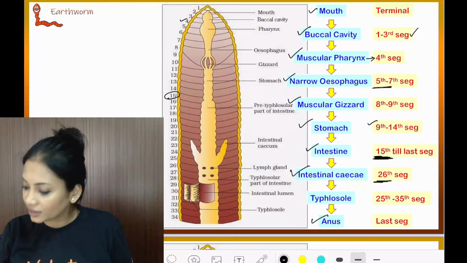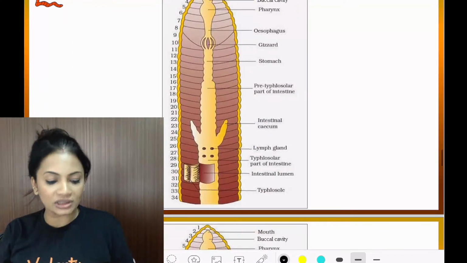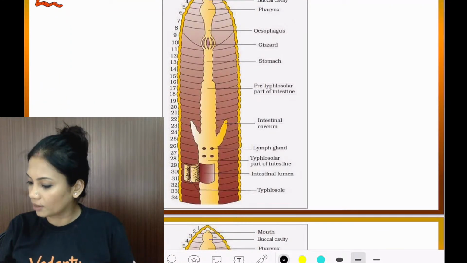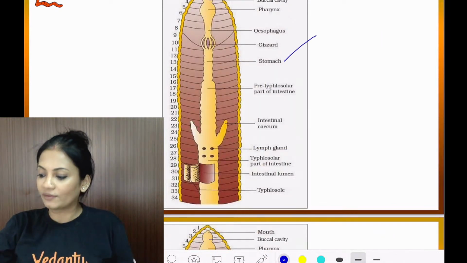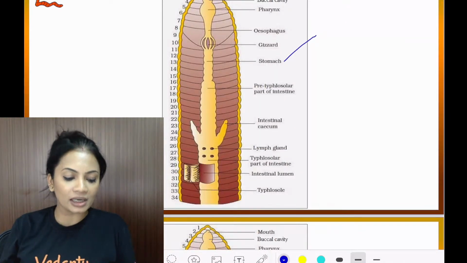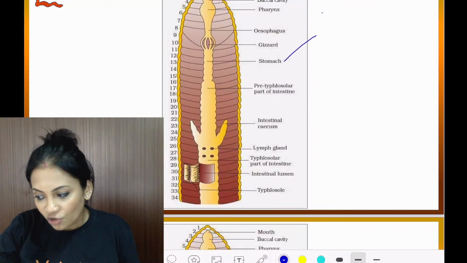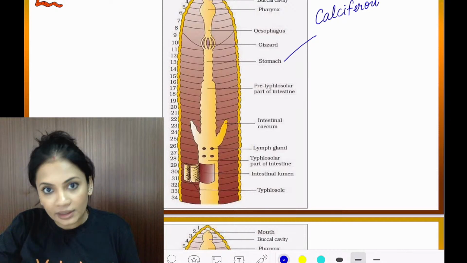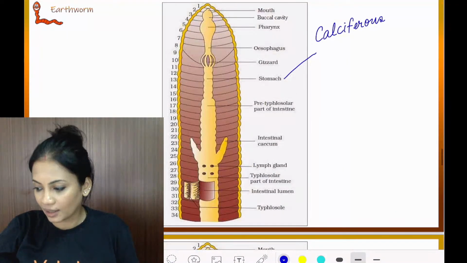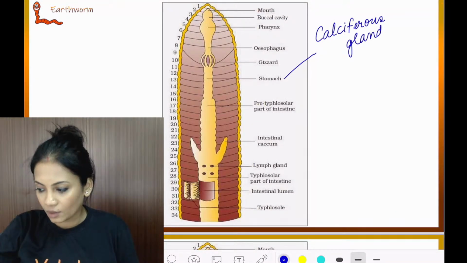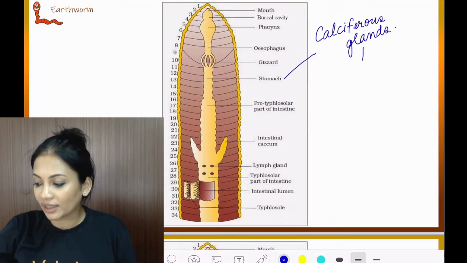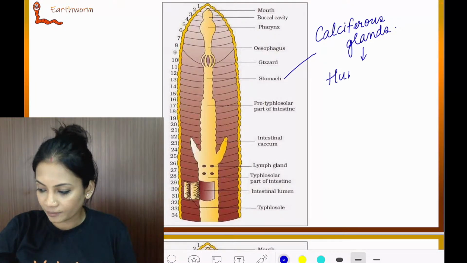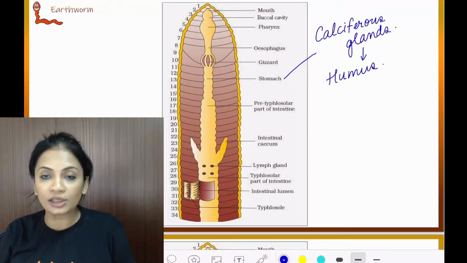Now, certain points I would like to tell you about the stomach. There are certain points you need to know. The stomach has glands which are called calciferous glands. So what are these calciferous glands going to do? You know that the earthworm is ingesting humus.